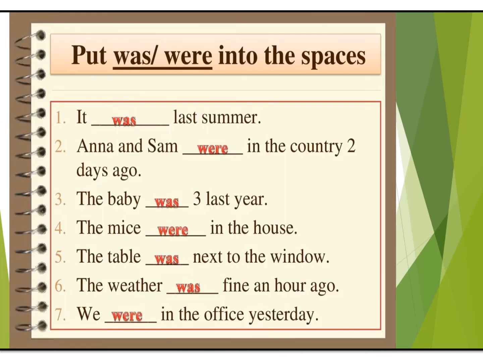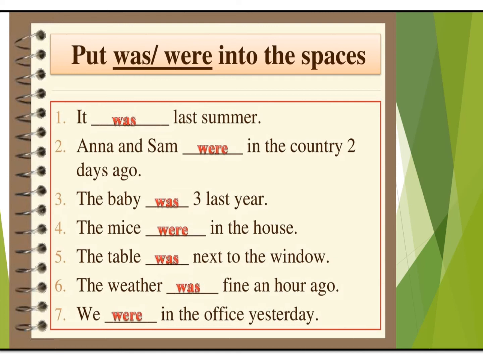Okay, let's read this out for better understanding. It was last summer. Last summer means that summer season that is already over. We are talking about last year's summer. So this is something which has happened in the past. Anna and Sam were in the country 2 days ago. So remember, Anna and Sam are plural in number, so we used were. And the words 2 days ago show us that it is something in the past which had happened. This is the past event.